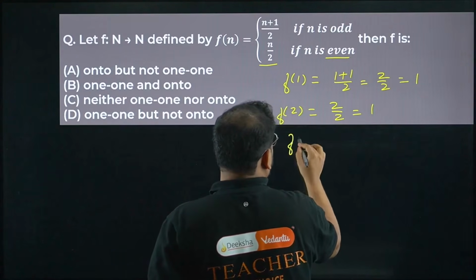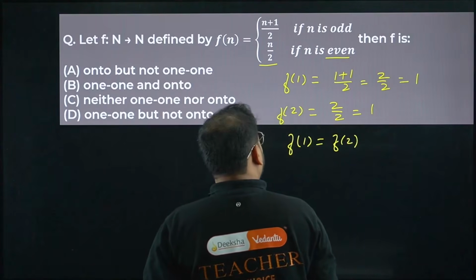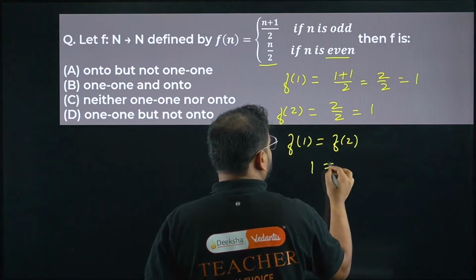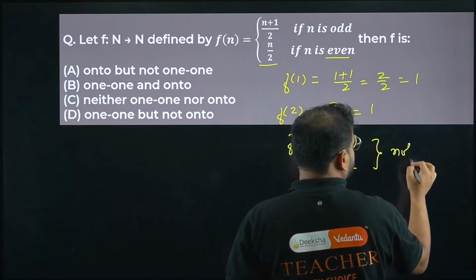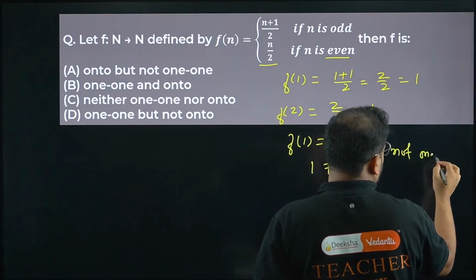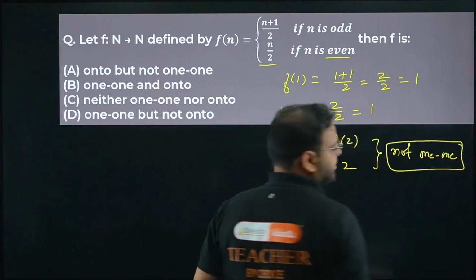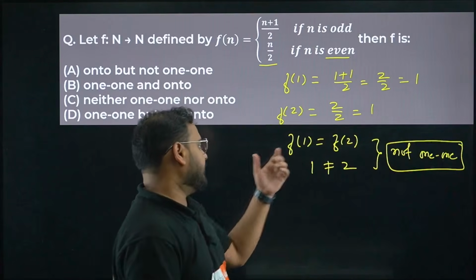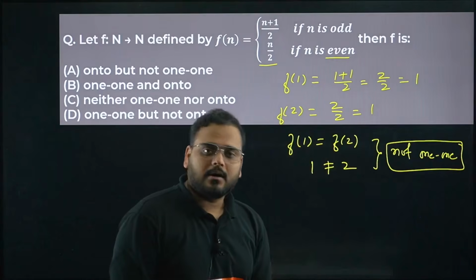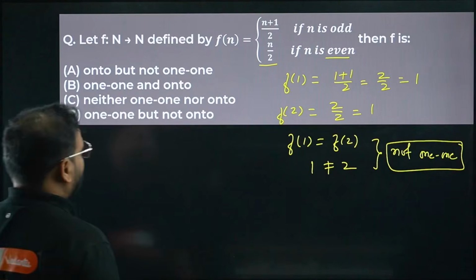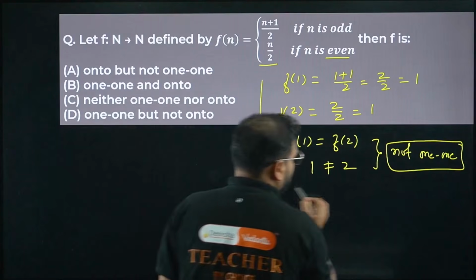So I'm getting here f of 1 equals f of 2. But 1 is not equal to 2. It means from this you can say that it is not one-one. Not a one-one function. Remember, if f of 1 and f of 2 are equal, it means that 1 and 2 should be equal. Not the case in this particular given question. So we have checked for one-one. Okay, not a one-one function. Let's check for onto now.